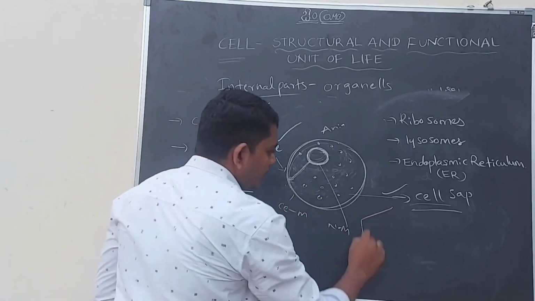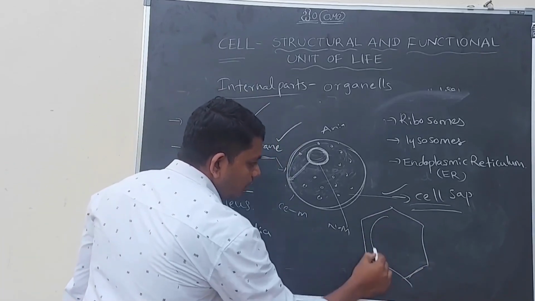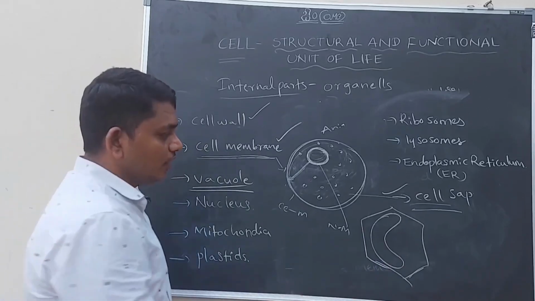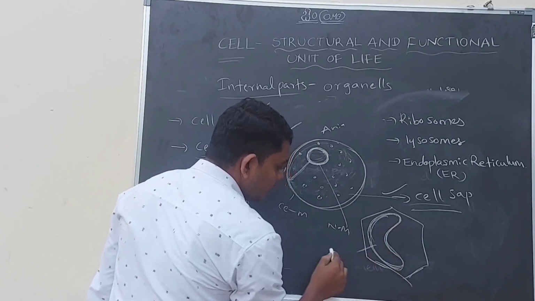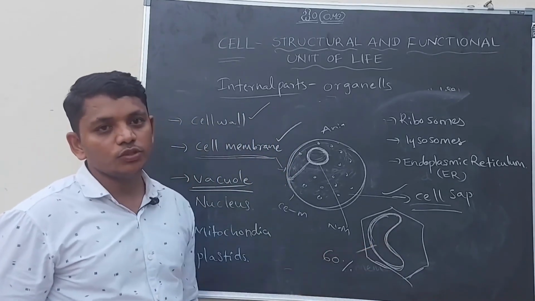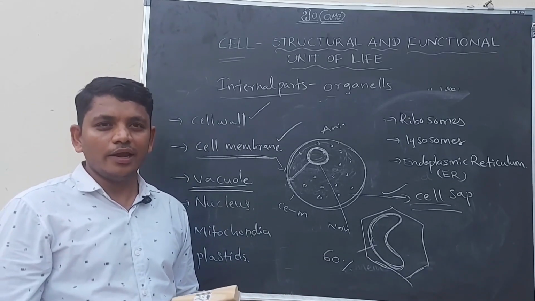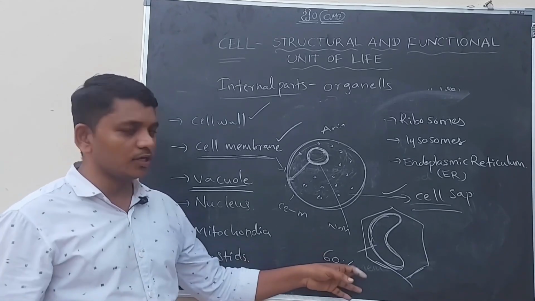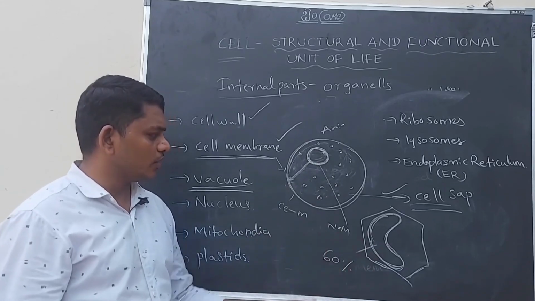If it is a plant cell, the vacuole may occupy more than 60% of the space in the cell. In matured plant cells, the vacuole may occupy more than 60% of the space. The main function of the vacuole is to store glucose, water, gases and all the materials in the cell. So storage is the main function of the vacuole.